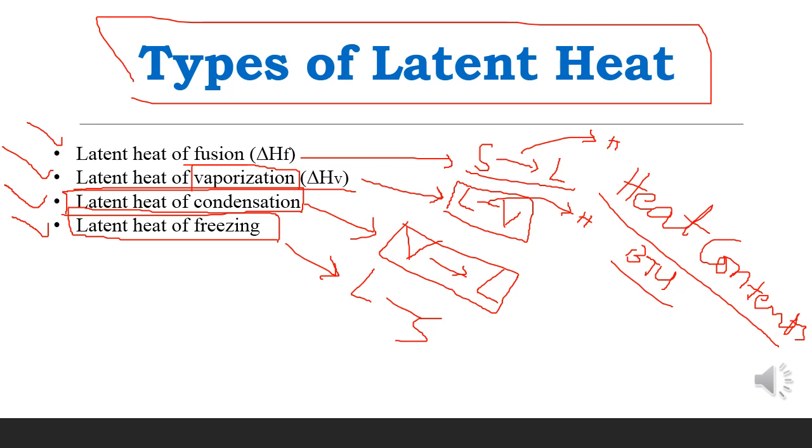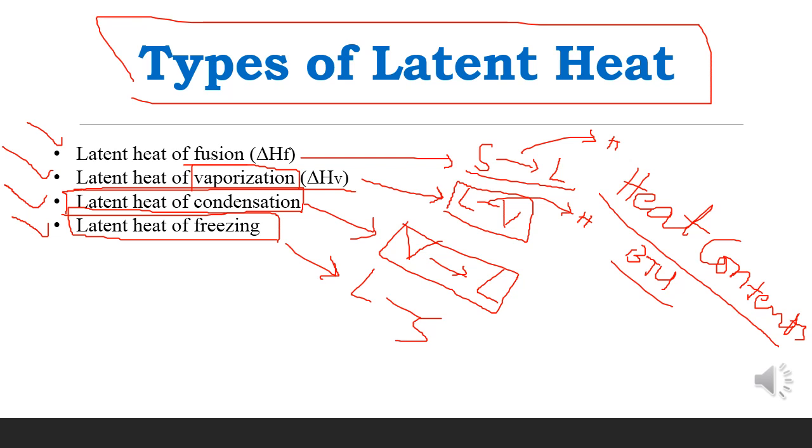This is something like a story: when we convert the solid into liquid, we have the latent heat of fusion, and when we convert liquid into vapors, we have the latent heat of vaporization, and when we convert vapors again into liquid, we have the condensation, and again the liquid into the solid, we have the latent heat of freezing.